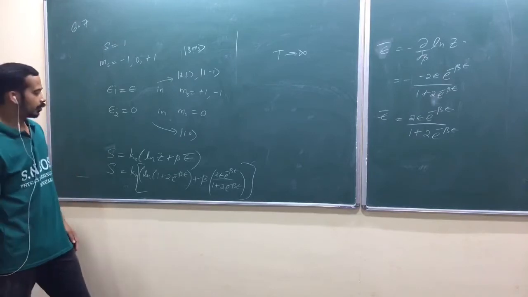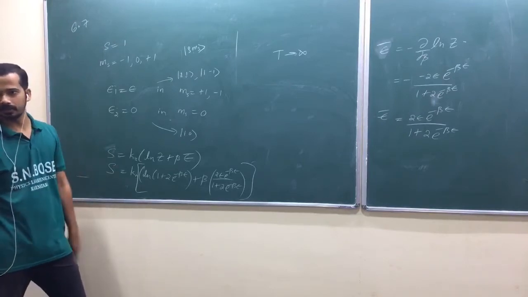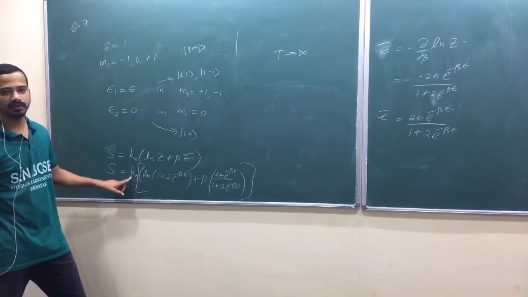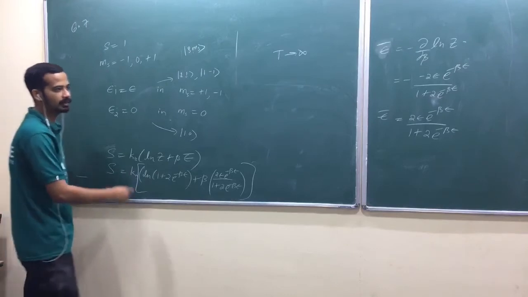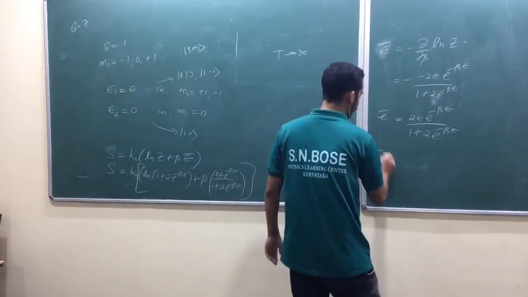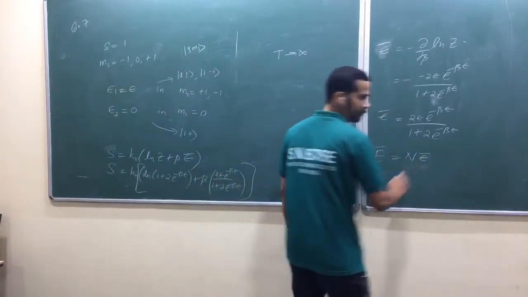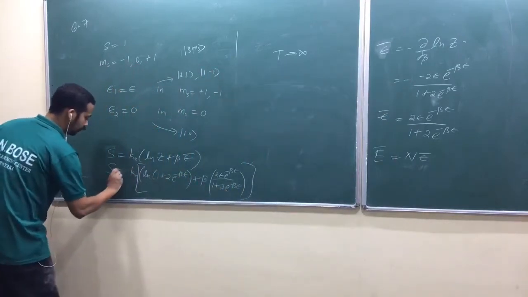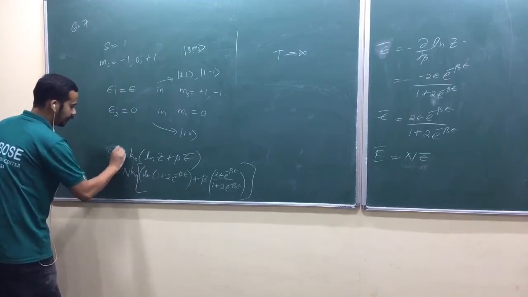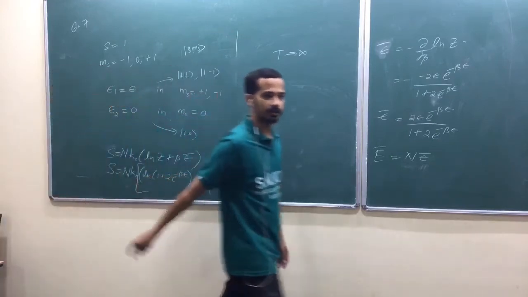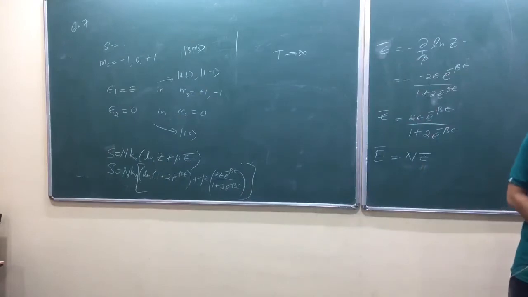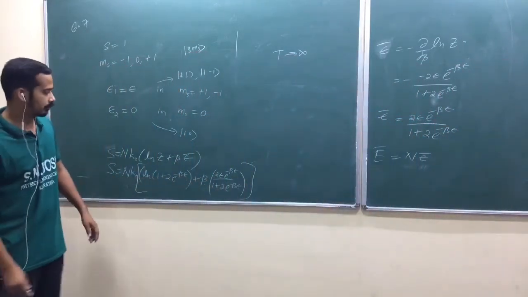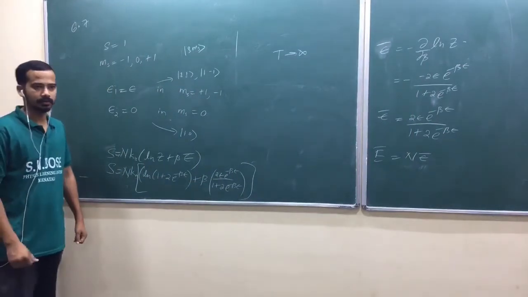Wait a second. Whatever we have done, that's for one particle, isn't it? It's immaterial to define entropy for one particle. Shall I put N here? Average energy is equal to N into E. Because for one particle, it's not a good idea to define entropy. Let us do it for N particles. Are you getting my point? For one particle, why would you evaluate entropy, isn't it?